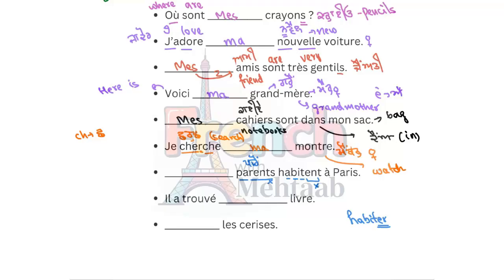Ent, but we don't speak that ent, so it will be habit only. Habit. But this is S and this is silent H, so it will be Z. Mes parents habitent. À means at, Paris means Paris, okay? Now parents, plural. So it will be mes parents, my parents habitent à Paris, okay?